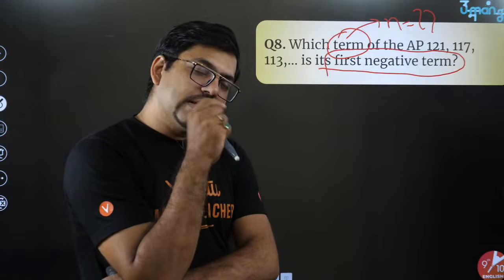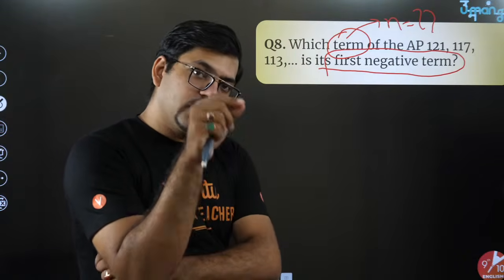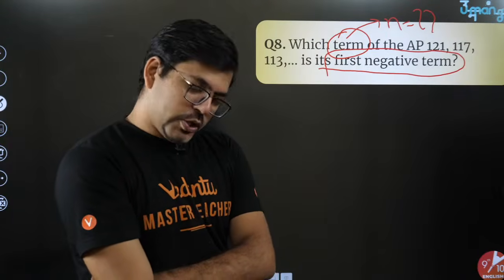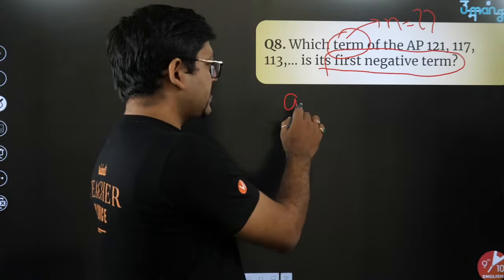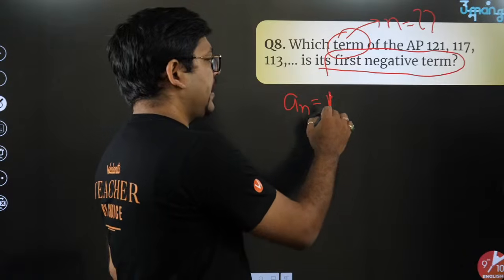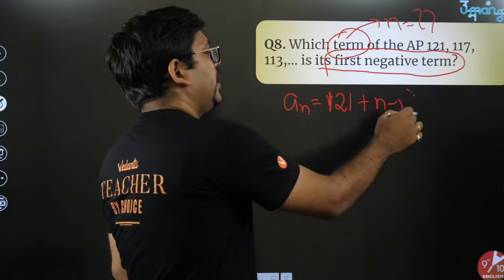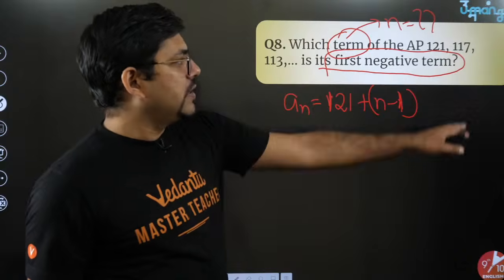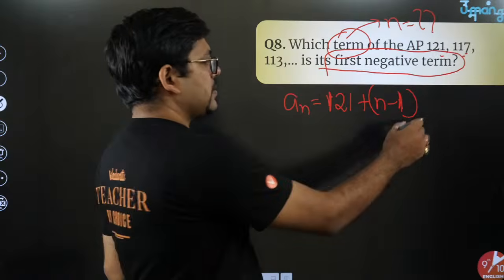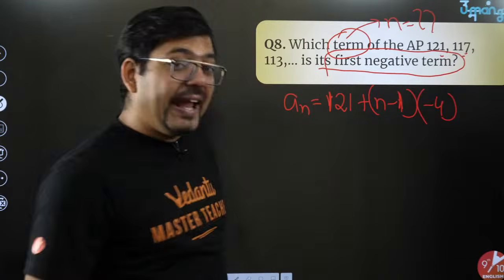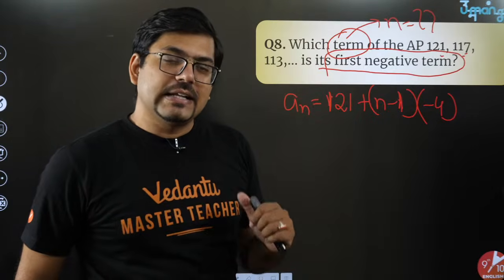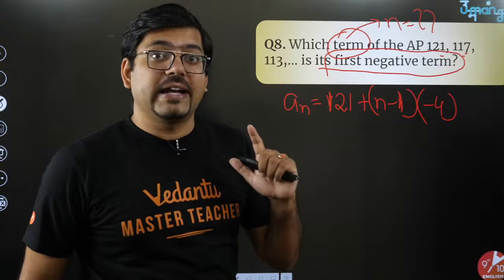So the question is asking that surely it will go to the negative side. Now at the moment once it goes to the negative side, which would be that first term which becomes negative? That you have to find. So for that what you need to do, just write an. You know what is an? An is a plus n minus 1 into common difference, so that a is 121 plus n minus 1 into common difference. So common difference, second term minus first term, 117 minus 121, that is minus 4.